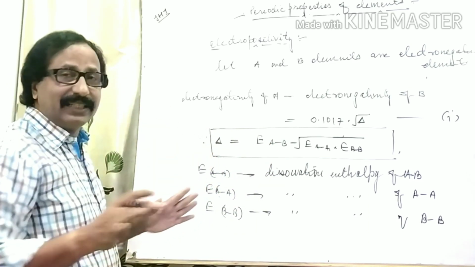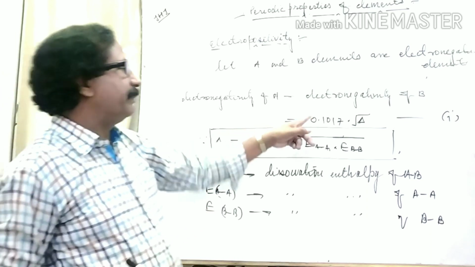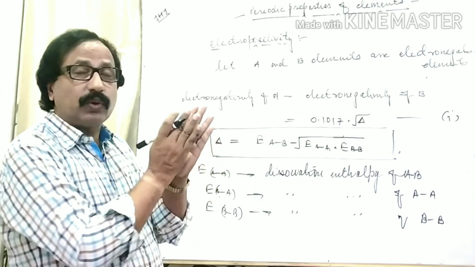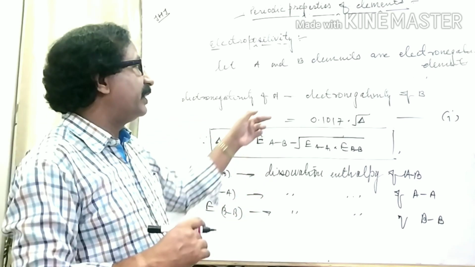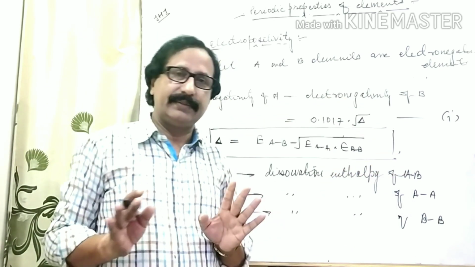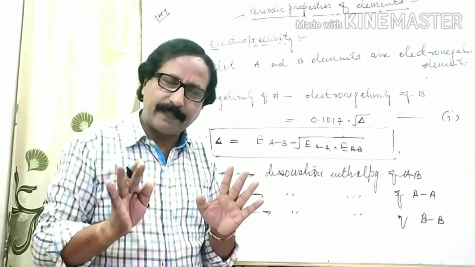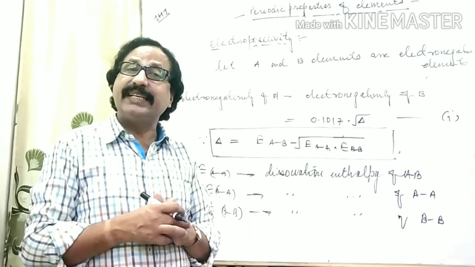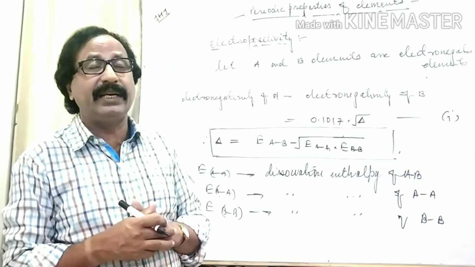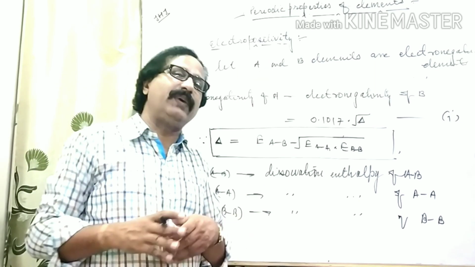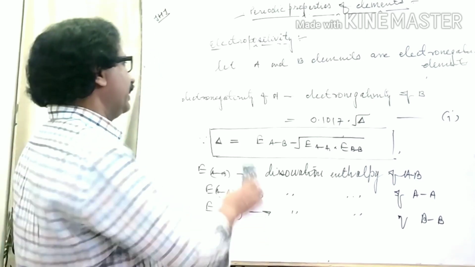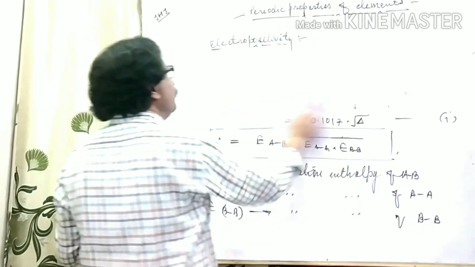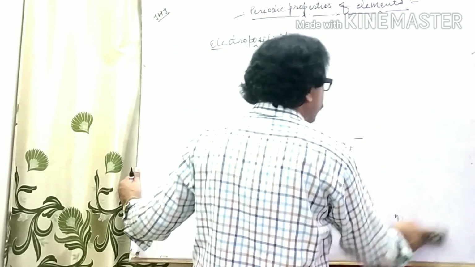And after deciding the value of delta, you can place its value here to find out the electronegativity difference between two elements. Right? Clear? And now I am going to discuss the variation of electronegativity along a group as well as along a period.